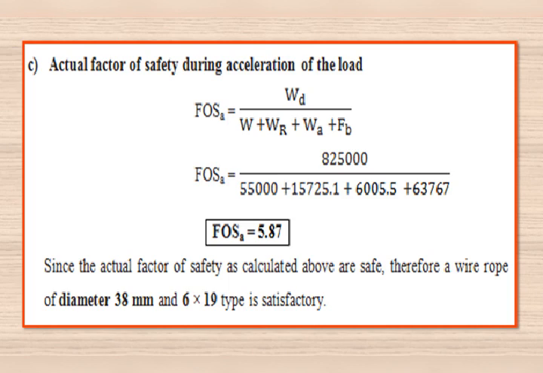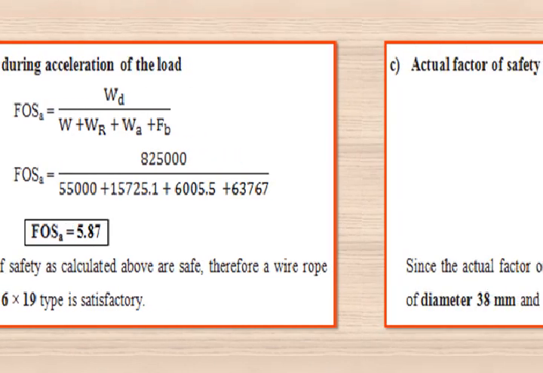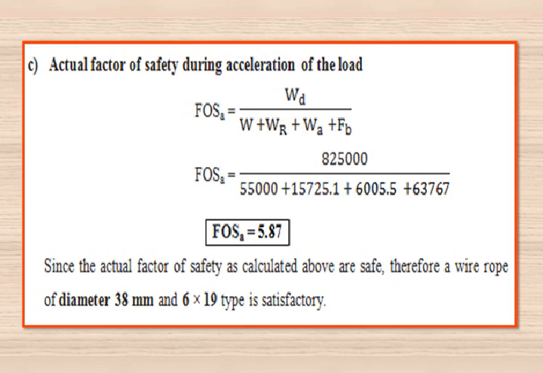Now the final step is to compare these obtained actual factors of safety with the assumed value. The assumed value is 7. These three factors of safety, that is during normal working 6.13, during starting 4.02, and during acceleration 5.87, all lie within the assumed value, that is 7. Hence the design is safe. So we can go with the conclusion that wire rope of diameter 38 mm with 6 into 19 type is